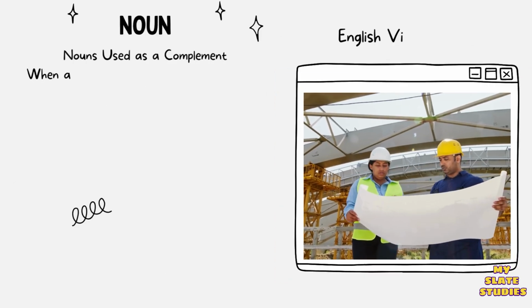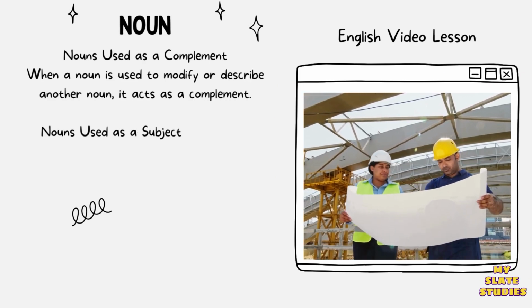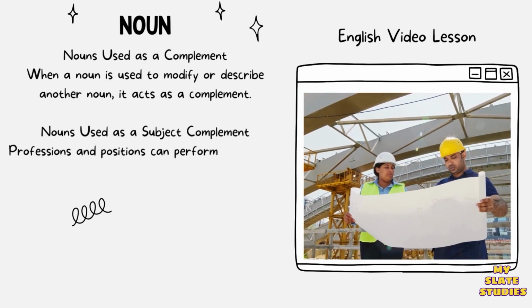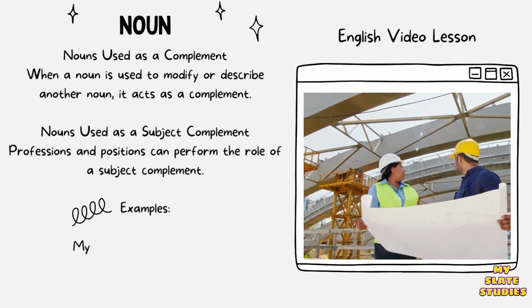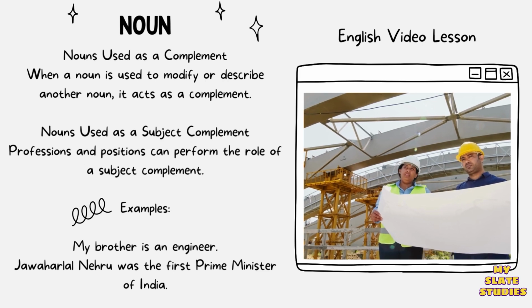Nouns used as a complement. When a noun is used to modify or describe another noun, it acts as a complement. Nouns used as a subject complement. Professions and positions can perform the role of a subject complement. Examples: my brother is an engineer. Jawaharlal Nehru was the first Prime Minister of India.